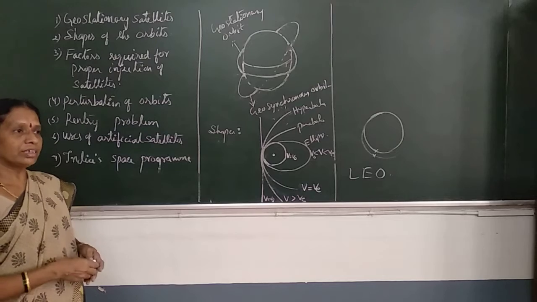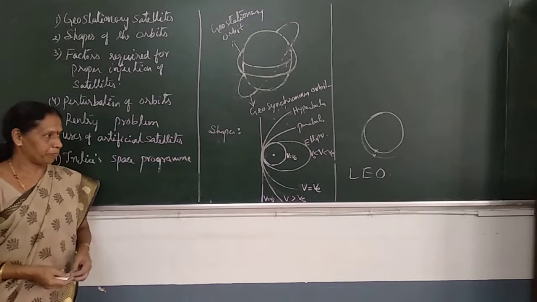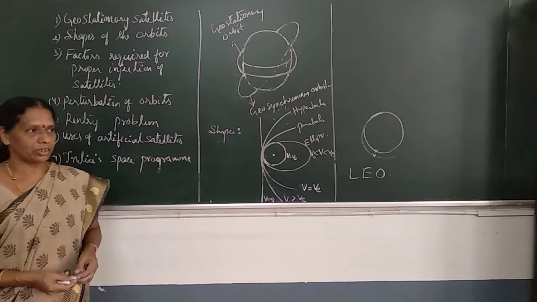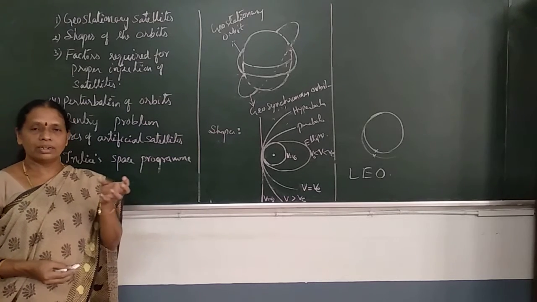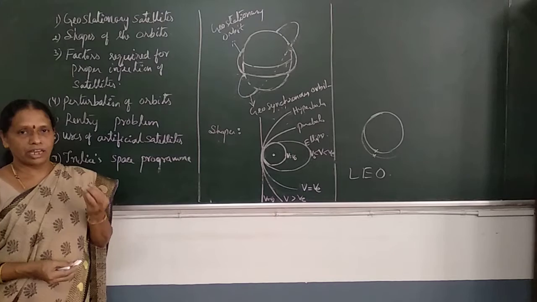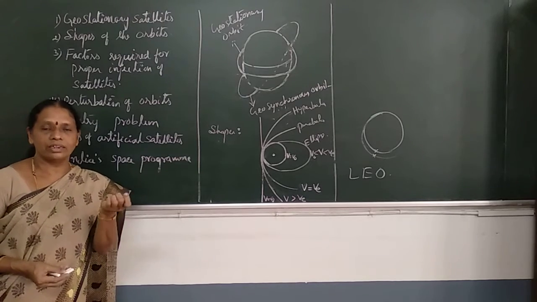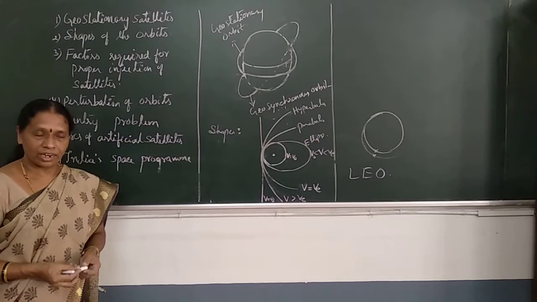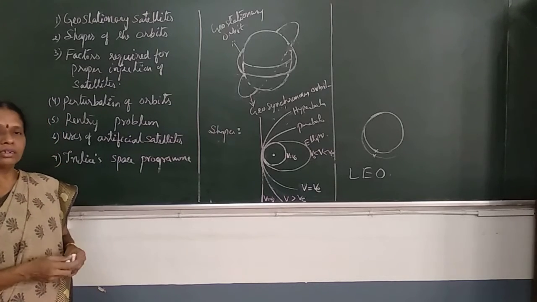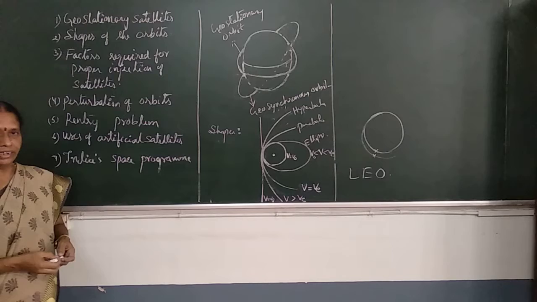For all these things, remote sensing satellites are used. Third one is earth observation for weather forecasting and to give signals about happenings like earthquakes or tsunami. These cautions are also given by these earth observation satellites.